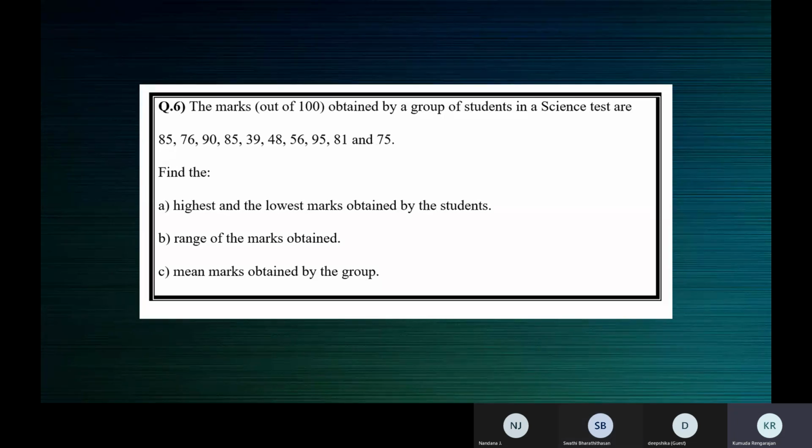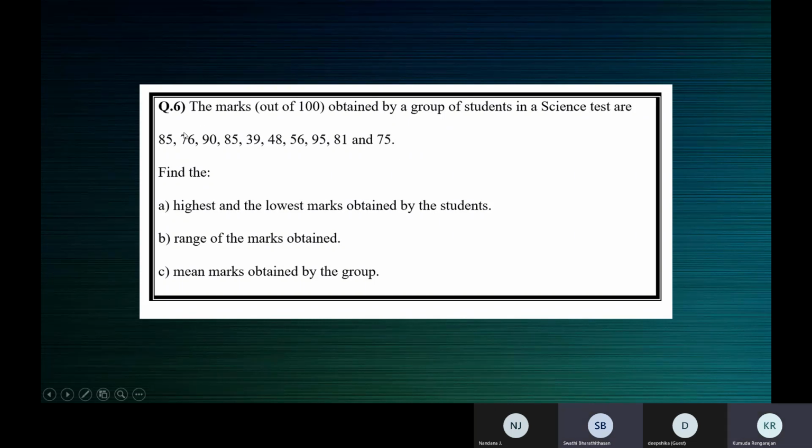Swati, what is the range? What is the formula to find the range? Ma'am, it's highest observation minus lowest observation. So 95 minus 39 is equal to 56, ma'am. Okay, very good. And all of you tell me what is the mean marks obtained by the group? Ma'am, the mean is 74.9. Ma'am, I got 73. 74.9, all of you? Ma'am, I got 73. You got 73.